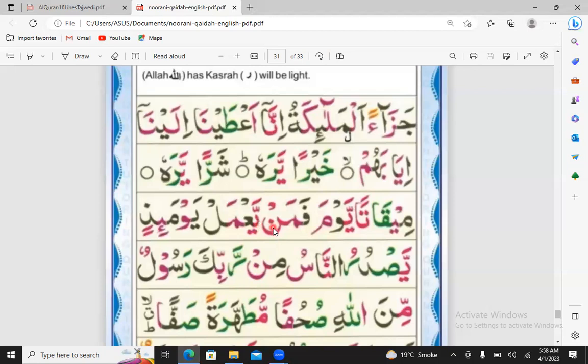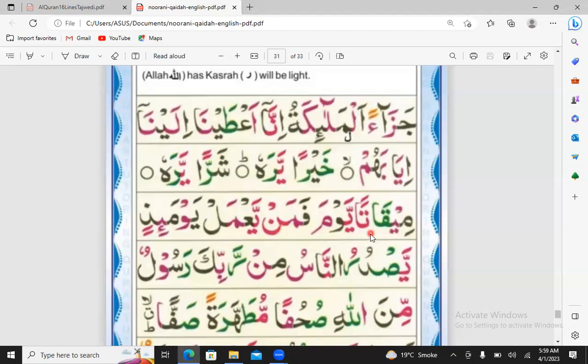And this is an example of the ghunna and idgham. So noon sakin comes, and after the noon sakin, ya fatha comes, ya from the yarmalun letters. So we connect mim with the ya, mim ya fatha may, ya fatha ya, may ya. So I am doing the ghunna also and the idgham also.